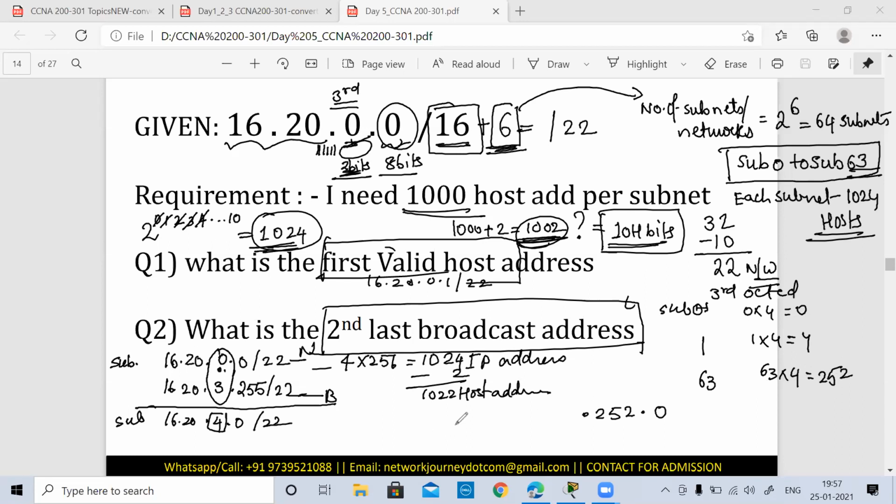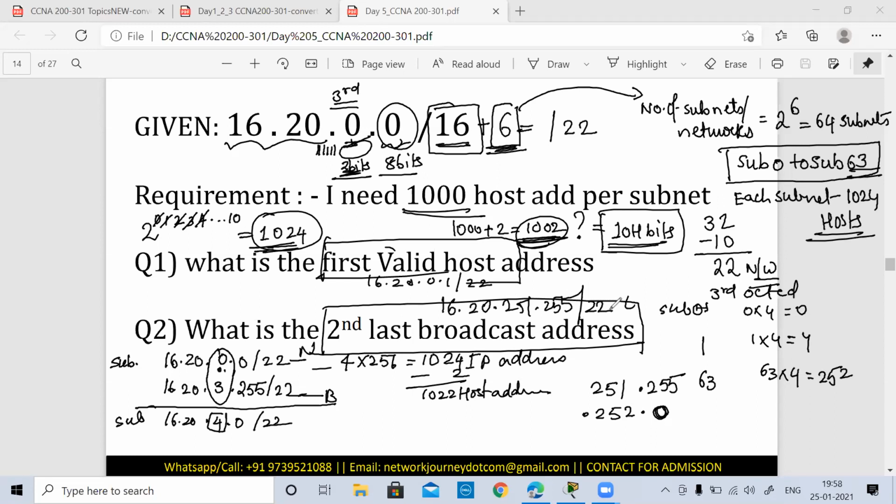And definitely it has to start with 0, just because we know that we have to start with the 0 only. This is varying from 0 to 255. So the last subnet will start with 0. Okay. So just before, that is the second last. Okay, the second last. So second last means just before means you have just completed 255 here and just one less than 252, which is 251. So you get the second last broadcast address as 16.20.255.22. Am I clear, guys? Is it clear now?